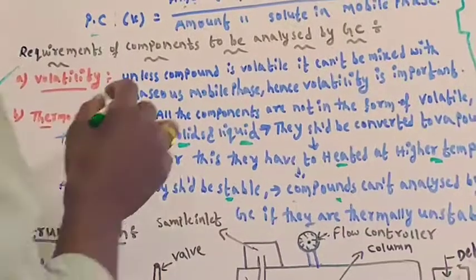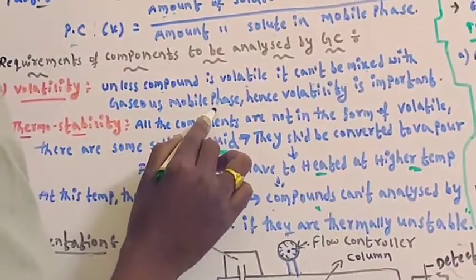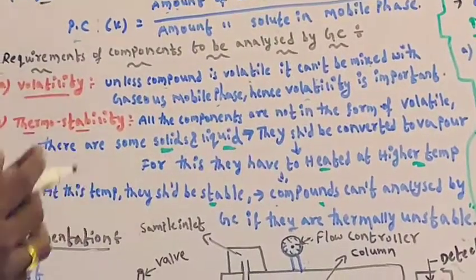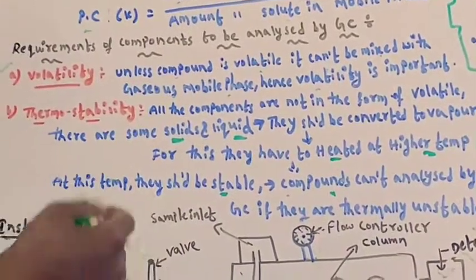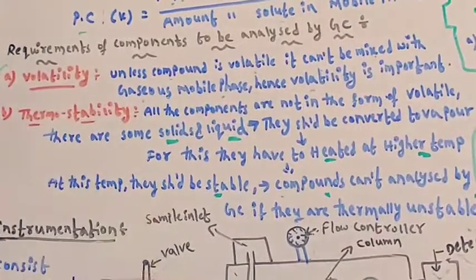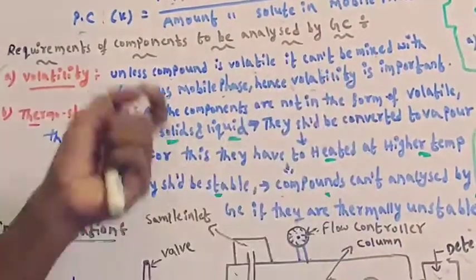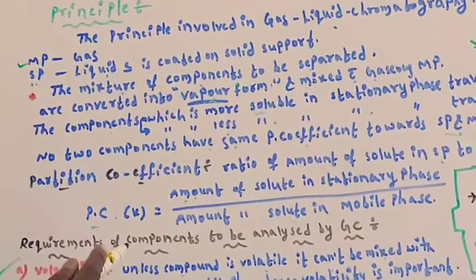Volatility. Unless the compound is volatile, it cannot mix with the gaseous mobile phase. Hence, volatility is important. If the component is not volatile, it cannot mix with the mobile phase, meaning it cannot mix with the gaseous mobile phase. That's why volatility is important. Same thing I explained in this principle, the component should be converted into vapor form. Why are they converted into vapor form?